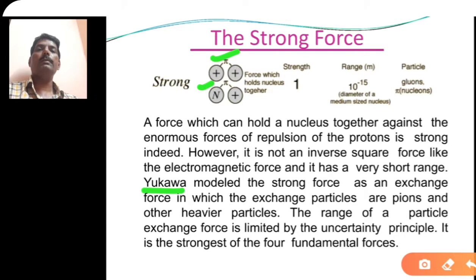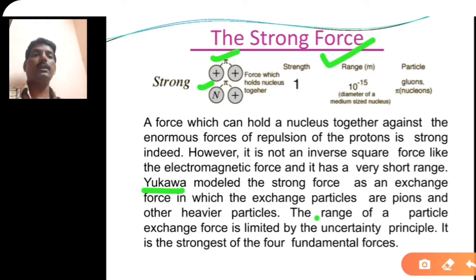For example, if you have two dogs and a piece of bone, the two dogs will always try to snatch that bone from each other. If one dog snatches the bone from the other, the other dog will also try to snatch it back from the first dog. So the bone keeps these dogs bound together by the exchange of the bone from one dog to another. Similarly, the exchange of mesons is responsible for holding the proton and neutron together in the nucleus, and that force is a very strong force.